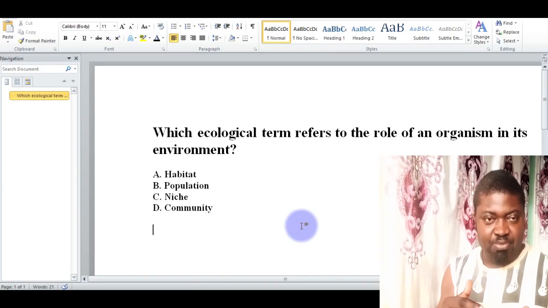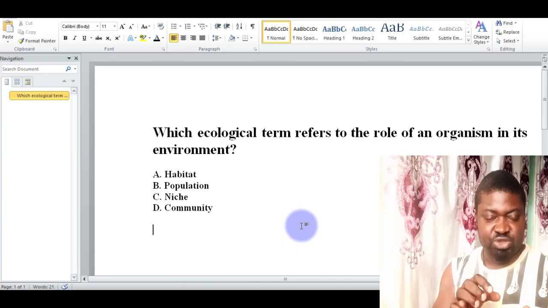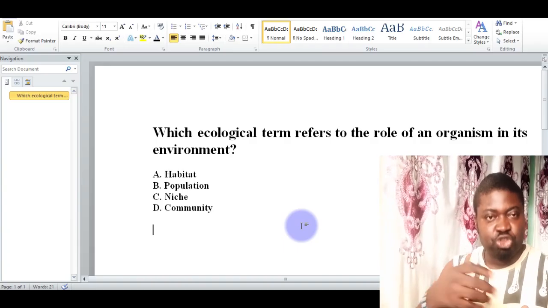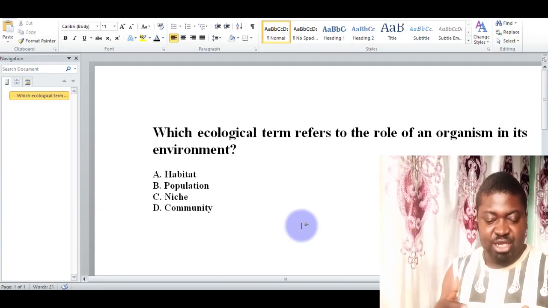Which ecological term refers to the role of an organism in its environment? A, habitat. B, population. C, niche. D, community. The correct option here is option C, which is niche. Of course, the definition of niche includes how organisms feed, how the organism reproduces, and also how it interacts with the environment, not just where it lives. So that is why niche is the correct answer here.